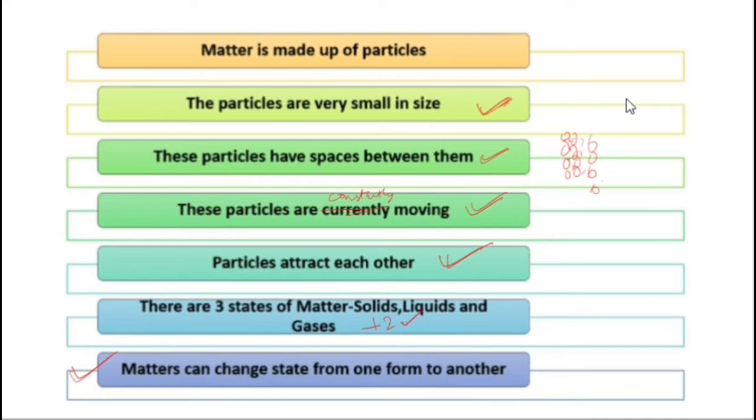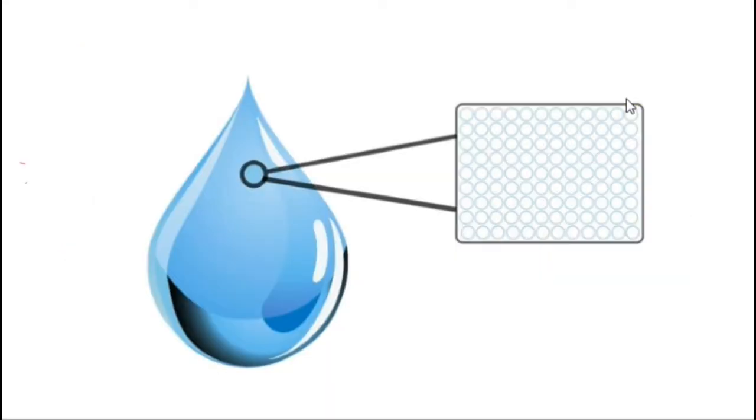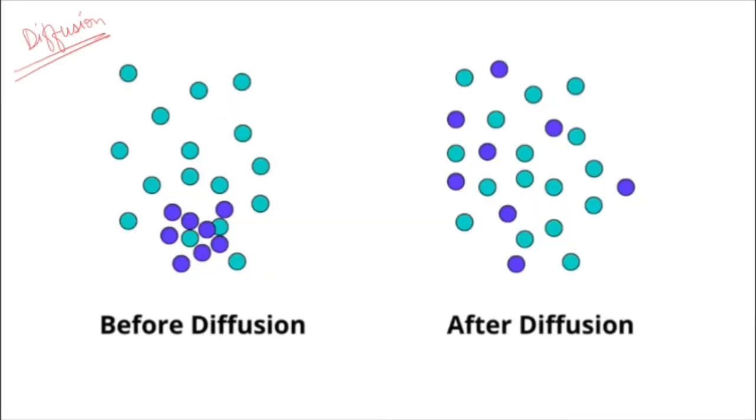So as I told you earlier, matter is very small, right? And it is made up of very tiny particles. So you can see here, there is also a gap between them. See, this is the gap. If these are the particles of matter, this is the gap which is present between two particles of matter. So now let's talk about diffusion, so that there are spaces present between two particles of matter.